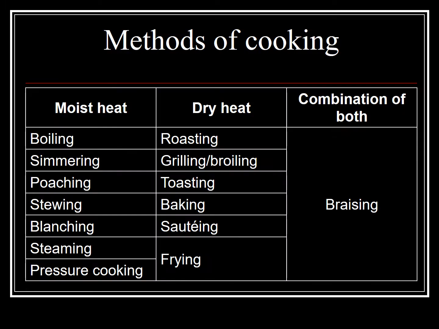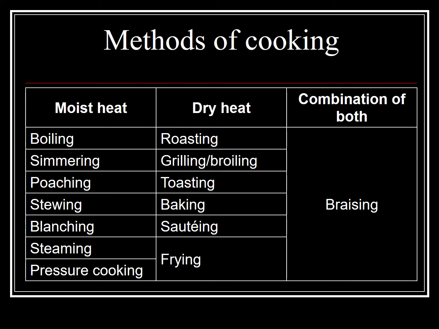Here are the methods of cooking. There are three types of cooking methods. First is moist heat, second is dry heat, and third is a combination of both, meaning the use of both moist heat and dry heat. First of all, we see the moist heat methods. These include boiling, simmering, poaching, stewing, blanching, steaming, and pressure cooking.